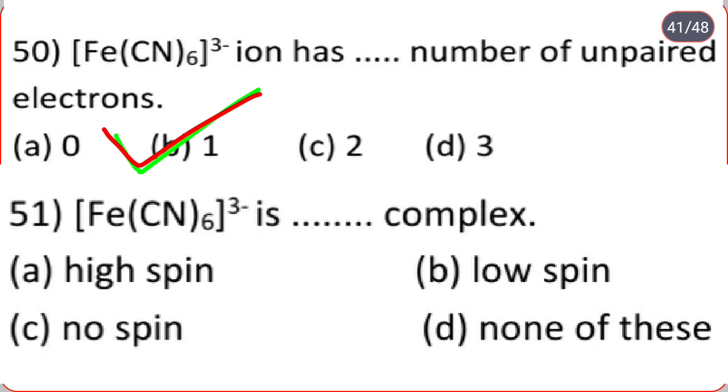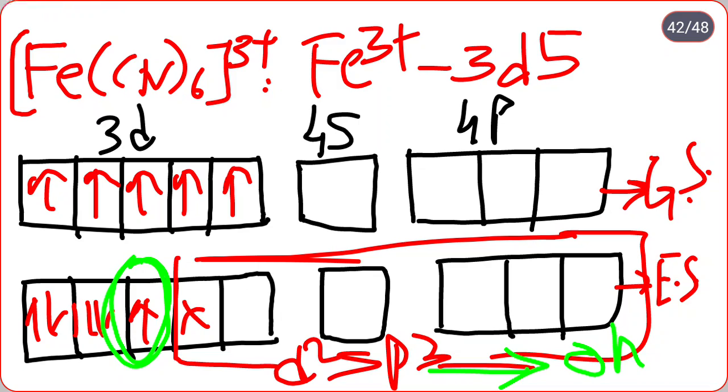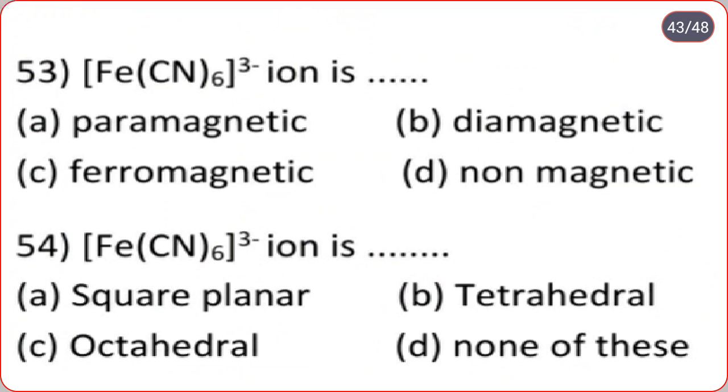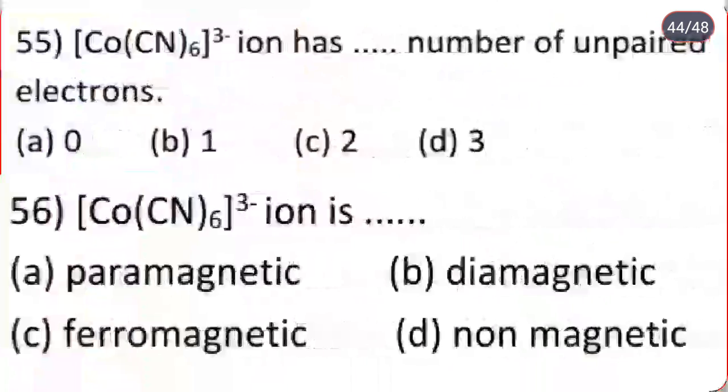[Fe(CN)6]3- is a dash complex: high spin, low spin, no spin, none of these? Only one unpaired electron is present in [Fe(CN)6]3-, hence it is a low spin complex. Then next, [Fe(CN)6]3- ion is dash: paramagnetic, diamagnetic, ferromagnetic, non-magnetic? One unpaired electron is present, hence it is paramagnetic, and the geometry of [Fe(CN)6]3- is octahedral, that is option C.